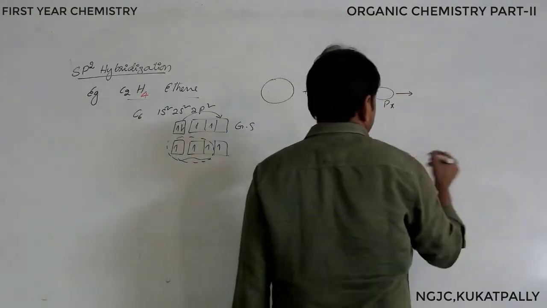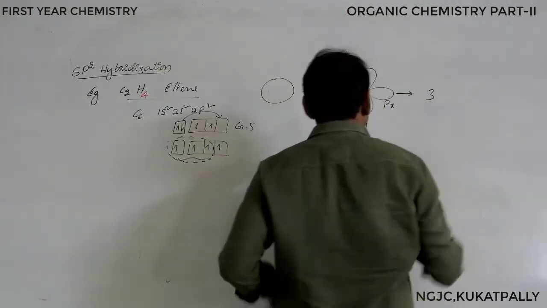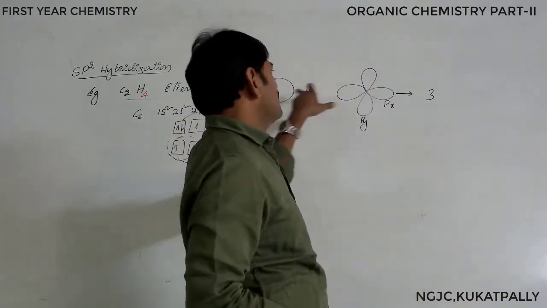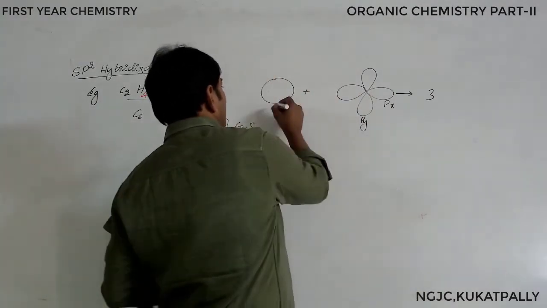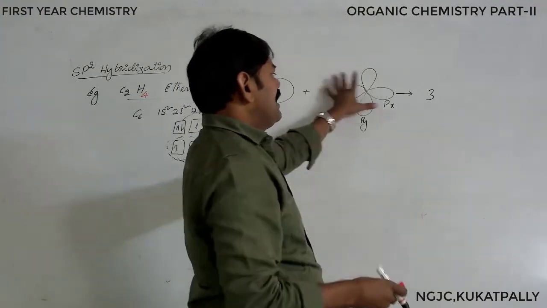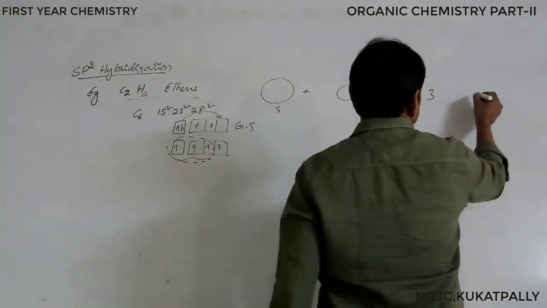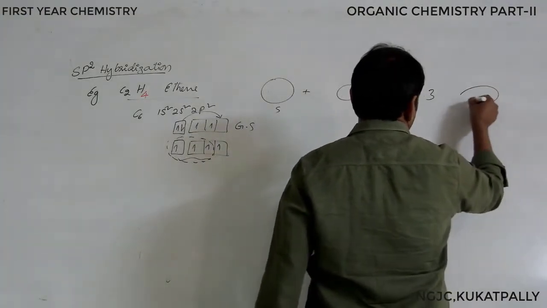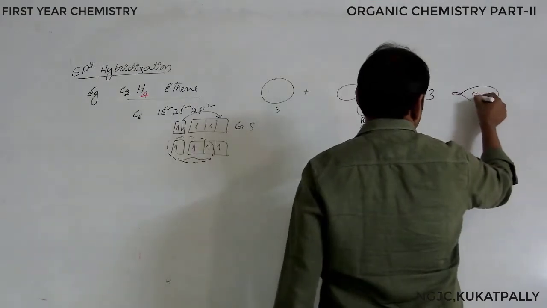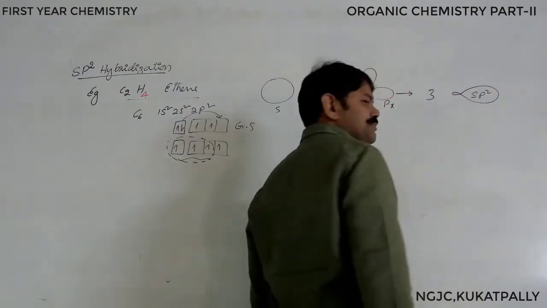The result is 3. How many are participating? 3 are participating: 1 s orbital, 2 p orbitals. Resulting in 3